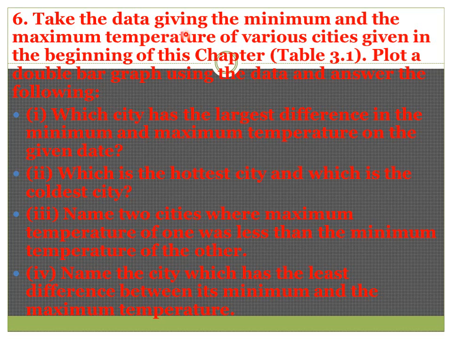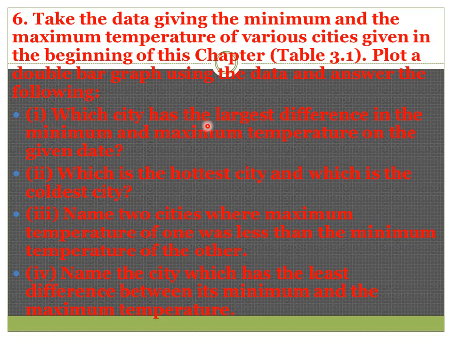Take the data given, the minimum and the maximum temperature of the various cities given in the beginning of this chapter, table 3.1. Plot a double bar graph using the data and answer the following questions. So in the next slide, you can see the table 3.1.